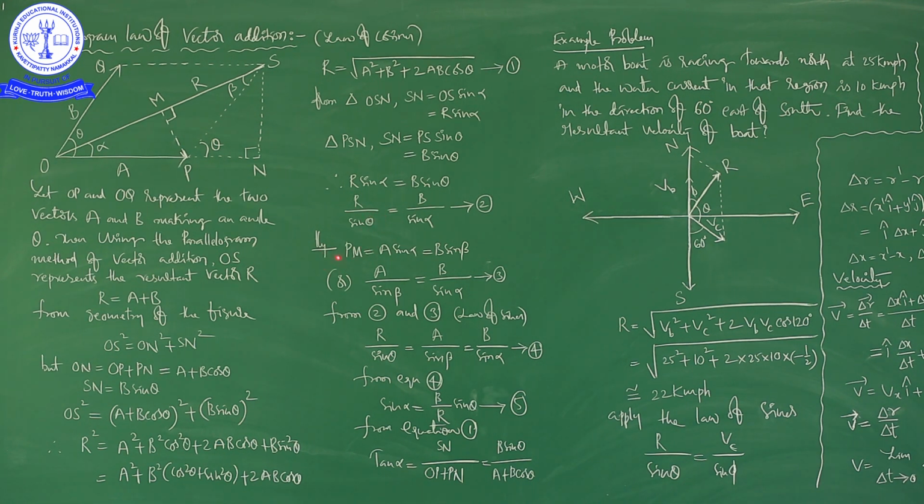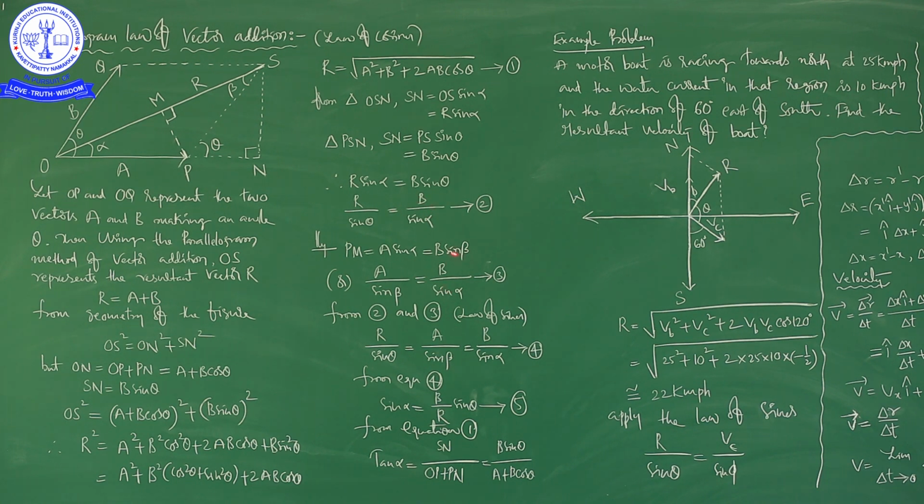So similarly, P m is equal to A sin alpha, that is equal to B sin beta, right? So just take this sin beta to the left hand side, sin alpha to the right hand side, then A by sin beta is equal to B by sin alpha. So for our convenience it is equation 3, right? Okay. From equations 2 and 3,